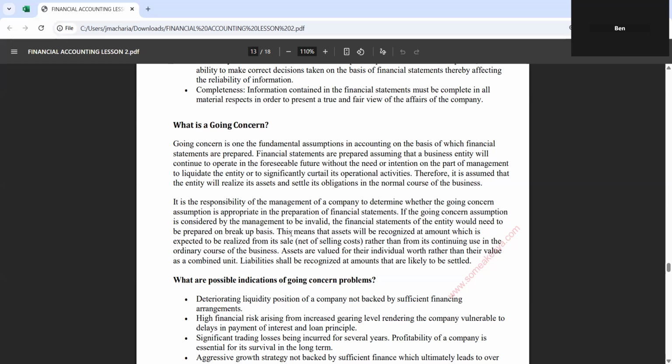Simply, when you are preparing your financial statements, the going concern here means, are you paying your expenses through your capital or are you paying your expenses through your profits? So that the going concern can be seen. Is your business able to be there for more than 1 year? So that is the essence behind the going concern concept.